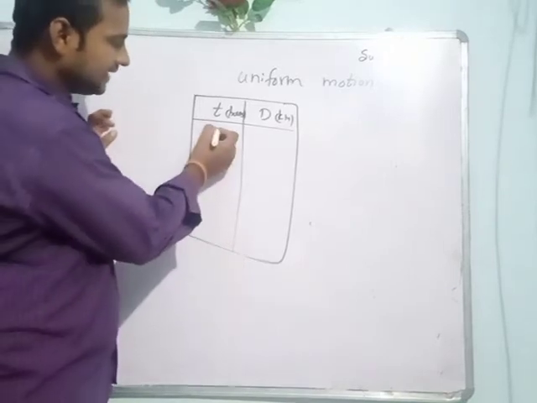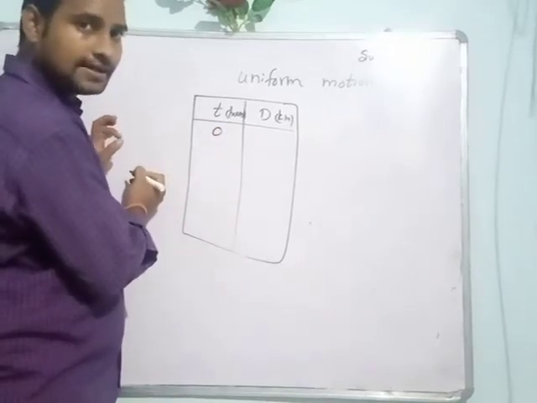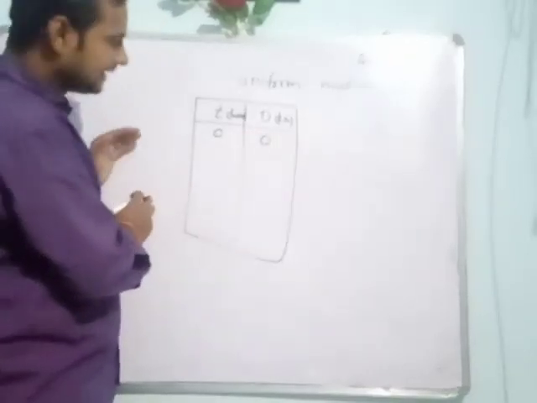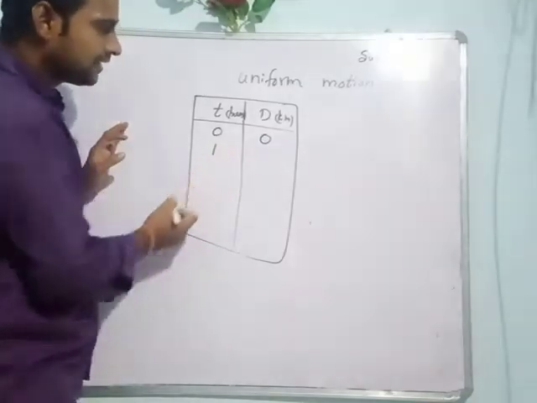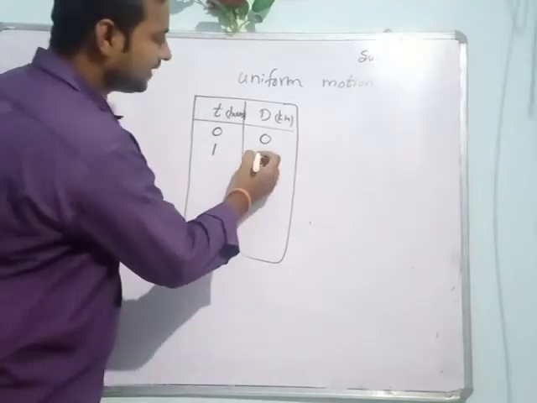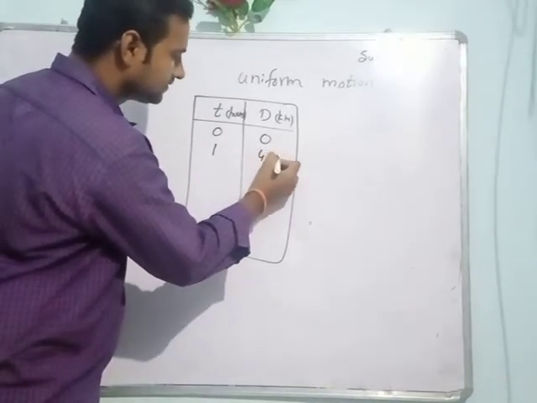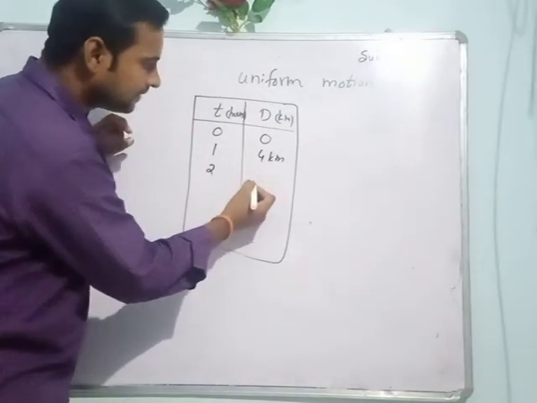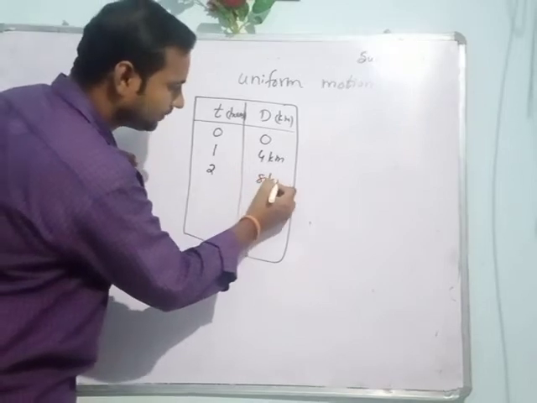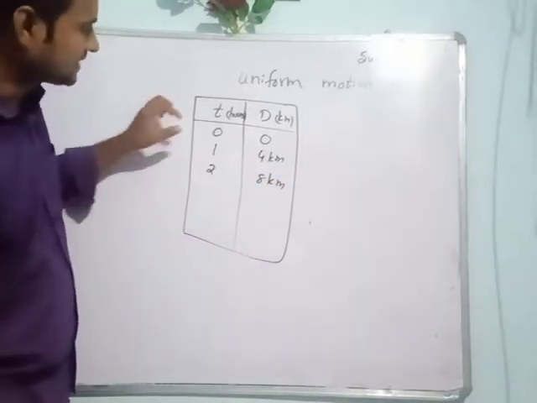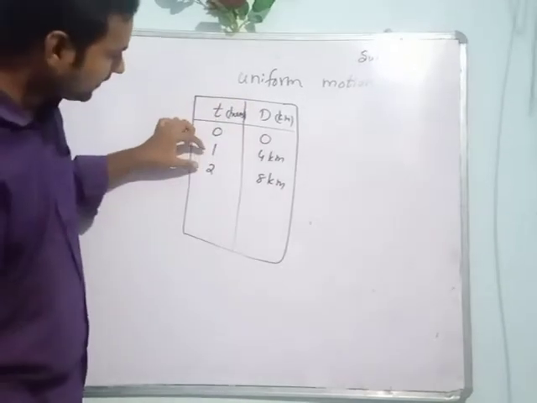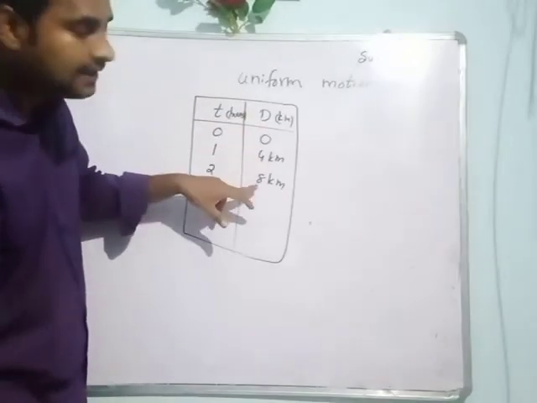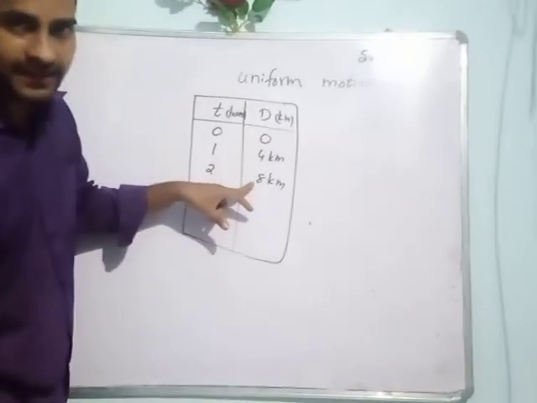For example, initially at 0 hours the car has not covered any distance, that means 0 kilometers. First 1 hour, the car covers, for example, 4 kilometers. Second 1 hour, the car covers again 4 kilometers, so the total distance is equal to 8 kilometers. Clear all of you? First hour 4 kilometers, second hour again 4 kilometers, 4 plus 4, total distance is 8 kilometers.